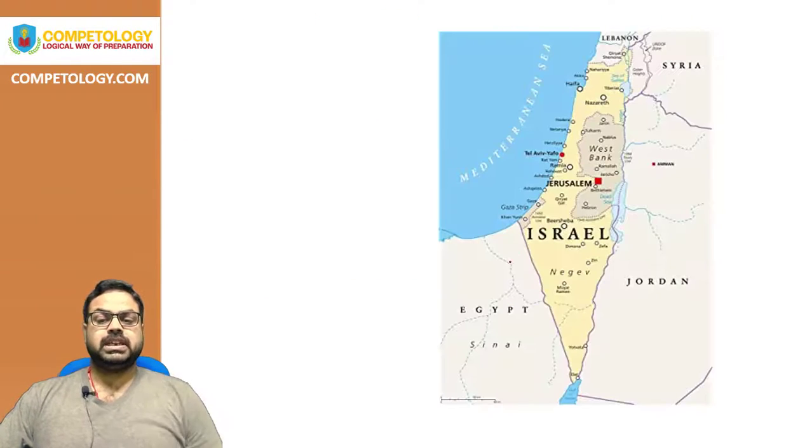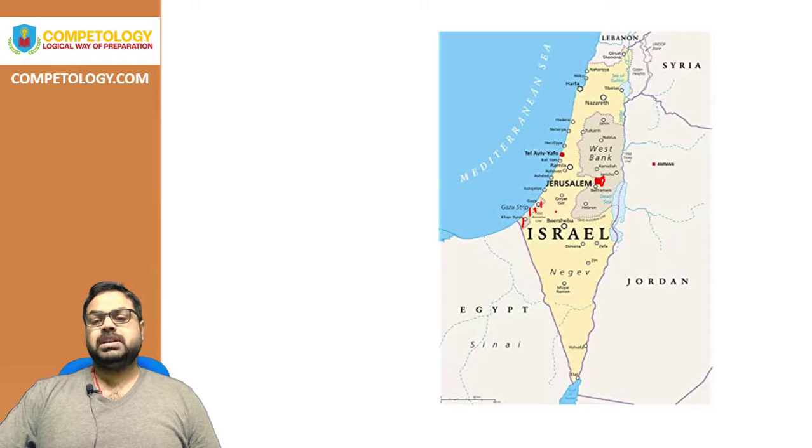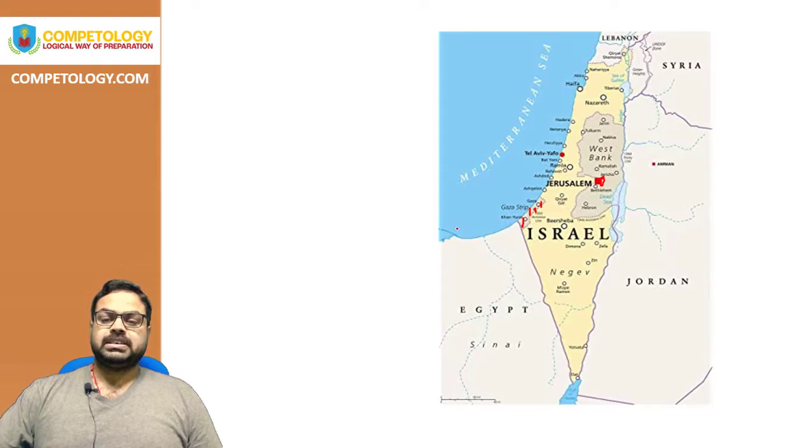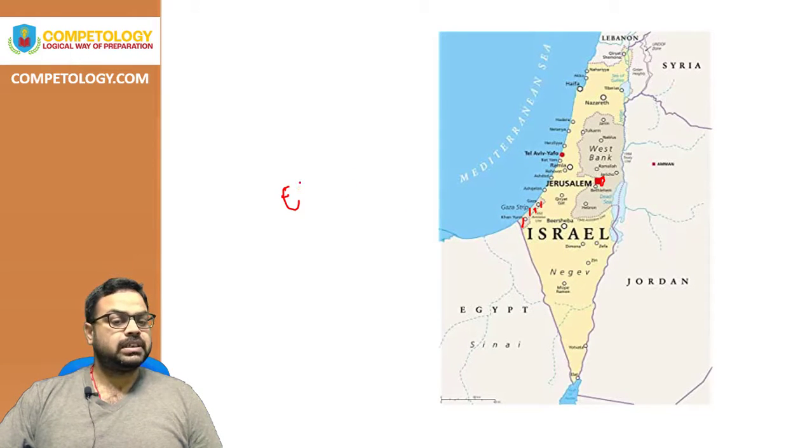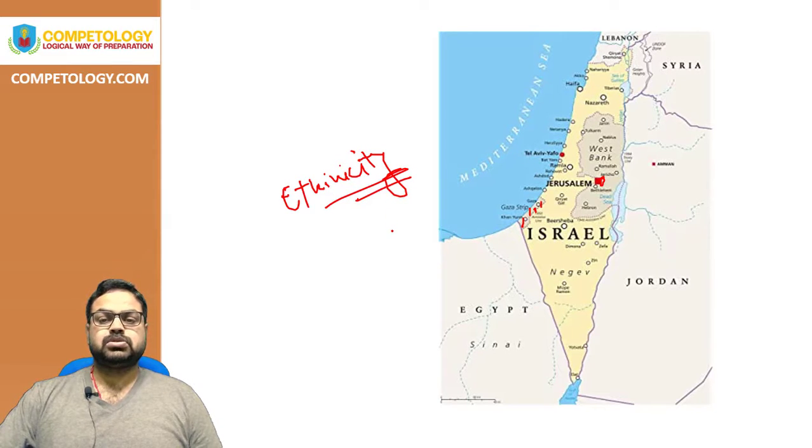He was saying that the status quo should be maintained in the Gaza Strip as well as in East Jerusalem, as many common citizens are trying to flee these regions. And he said that there should be no change in the ethnicity of East Jerusalem as well as the Gaza Strip, and the status quo should be maintained.